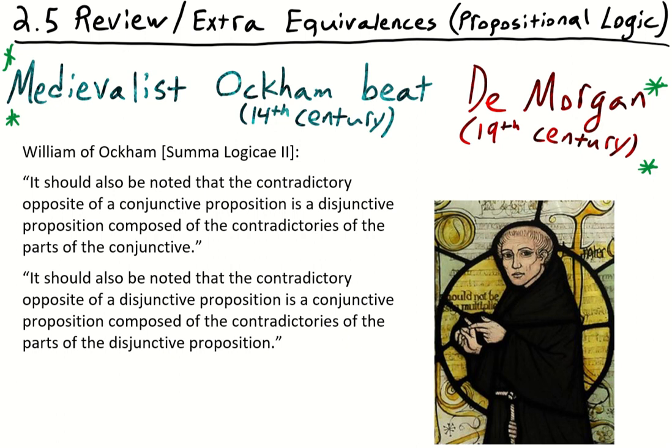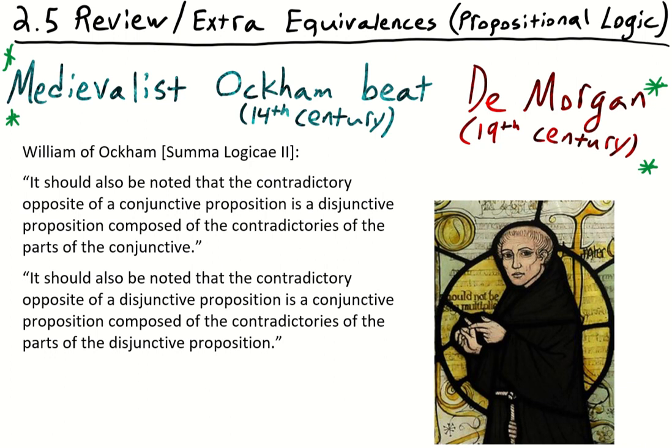De Morgan was beaten. William of Ockham, a 14th century philosopher from the Middle Ages, beat De Morgan by centuries. Now, De Morgan's law, of course, comes from the 19th century. That's when De Morgan lived. But good logicians knew this law hundreds of years prior to that. Ockham notes this in his magnum opus on logic.